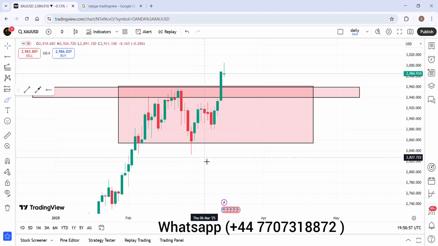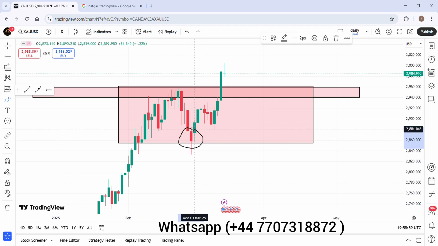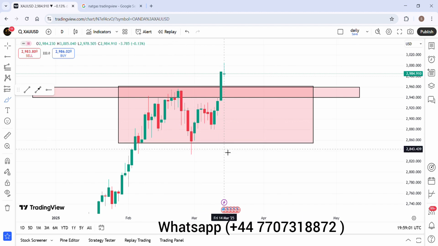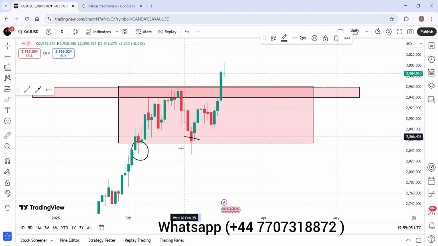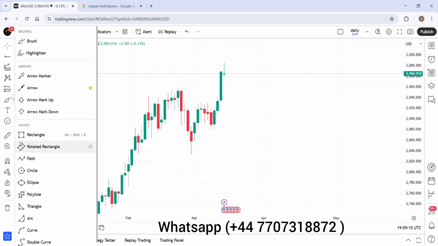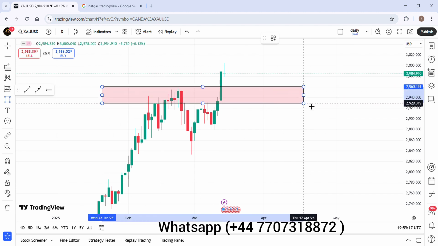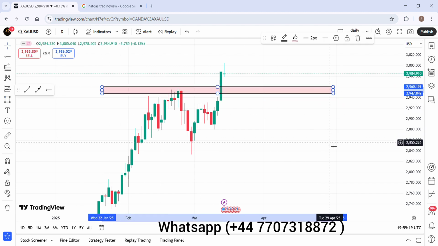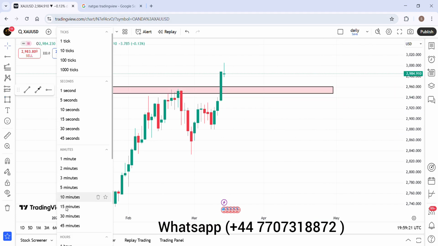As you can see, this is the red zone and the market closed above the zone here and here too. So this is the perfect definition of a fake breakout. Okay, so according to the daily chart, I am going to draw this structure because this structure is successfully broken down by the market. So let's move to H4 so we can talk more.